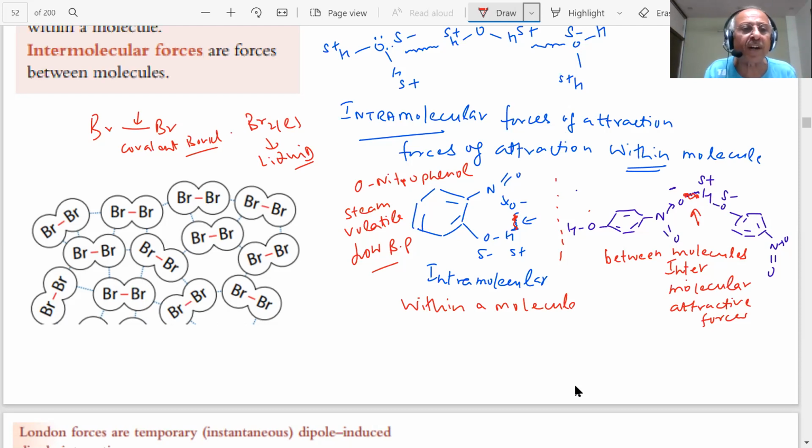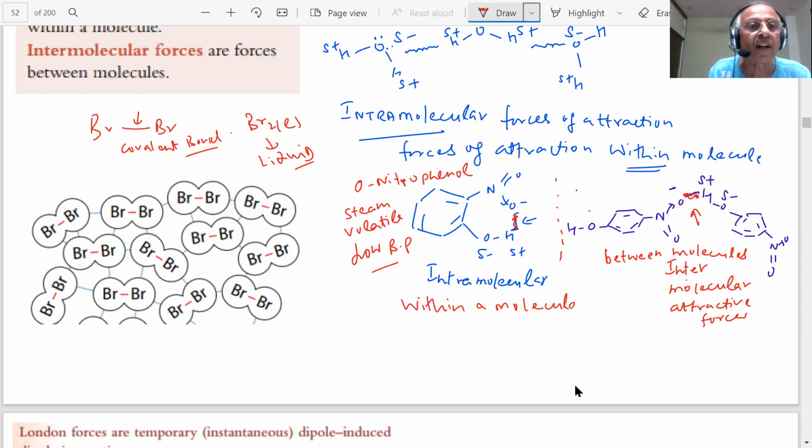Here you can see, student, this is a non-polar molecule. So what happens, students, when the two molecules come closer to each other, there is an instantaneous dipole which is produced. I am saying an instantaneous dipole is produced, a temporary dipole, which is produced between the two molecules when they come closer to each other.